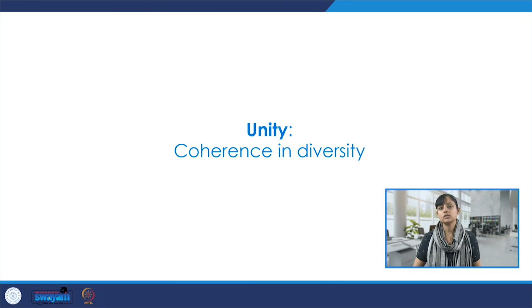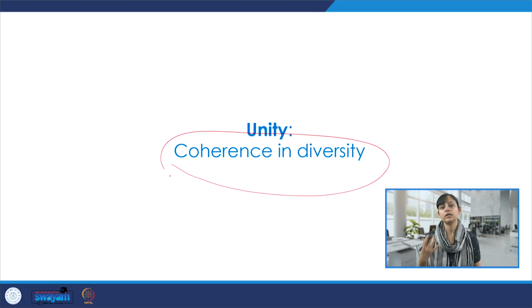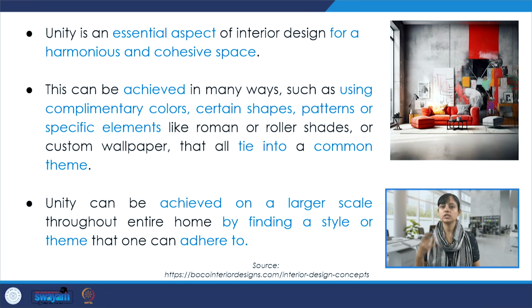Then of course there is also unity, which is a very important principle, and it emphasizes coherence in diversity. We may be using diverse elements or diverse objects, but we could still achieve a coherent space by achieving unity in the space. It is an essential aspect of interior design so that a harmonious and cohesive space could be designed.